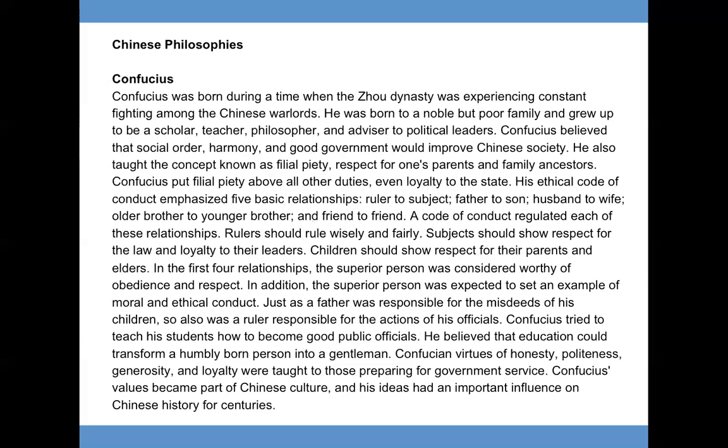Just as a father was responsible for the misdeeds of his children, so also was a ruler responsible for the actions of his officials. Confucius tried to teach his students how to become good public officials. He believed that education could transform a humbly born person into a gentleman. Confucian virtues of honesty, politeness, generosity, and loyalty were taught to those preparing for government service. Confucius's values became part of Chinese culture, and his ideas had an important influence on Chinese history for centuries.